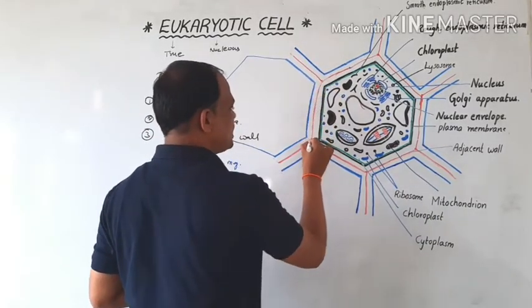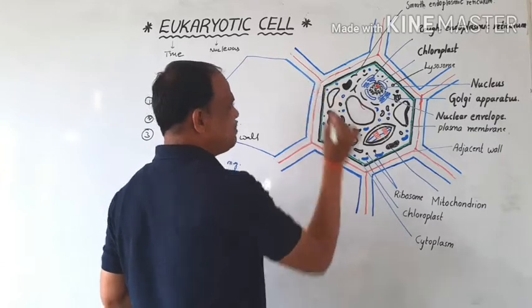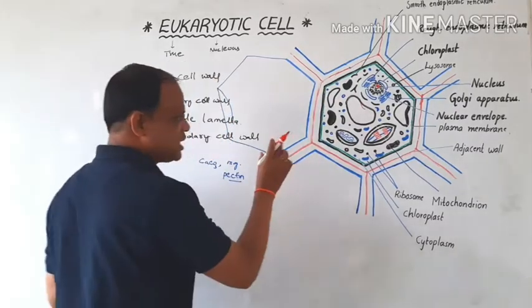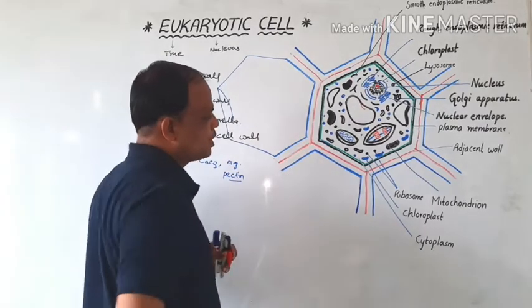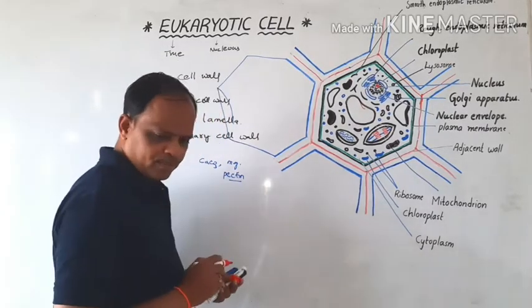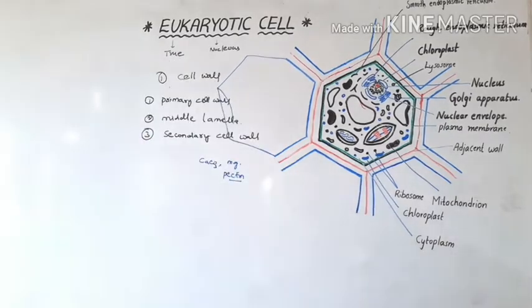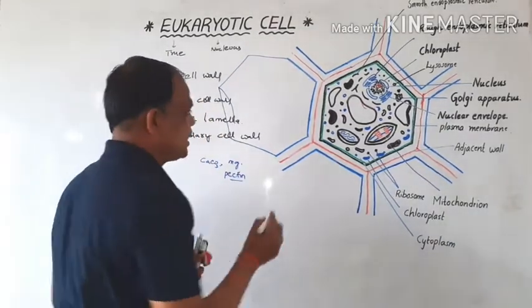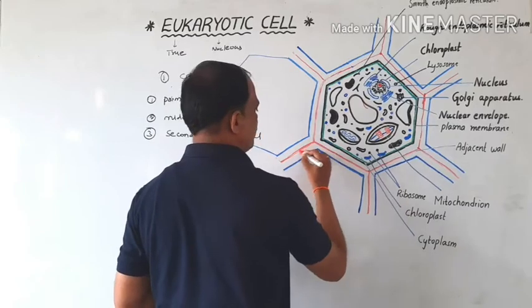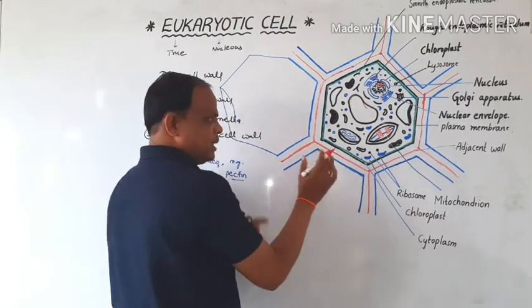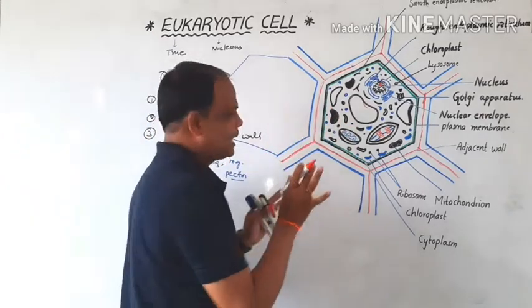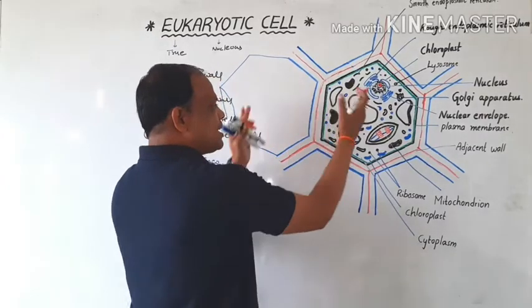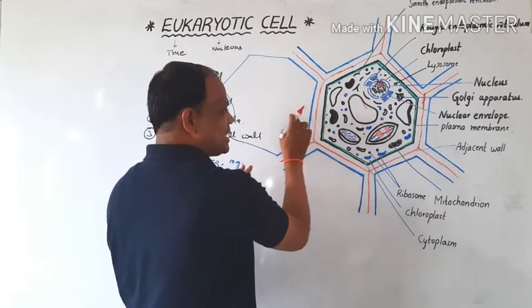The middle lamella acts like cement, a calcium carbonate structure, attached to the two adjacent cells.